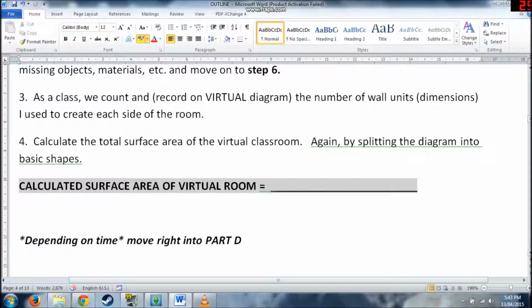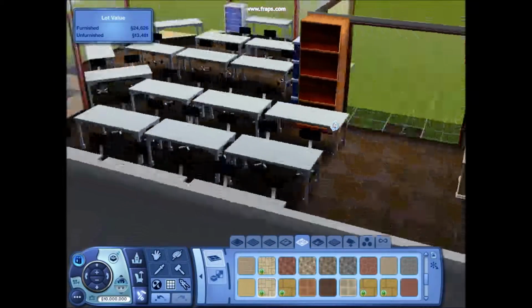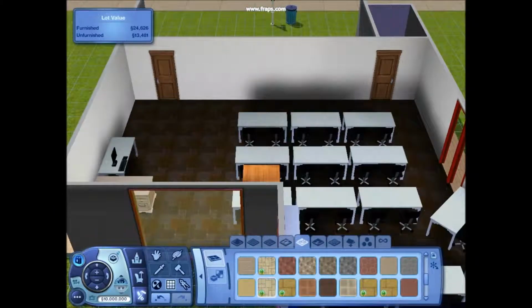As a class, we count and record the number of wall units looking at the virtual classroom. I'll pause here. Okay, so this is my classroom kind of recreated in The Sims 3. I have my whiteboard up to the right of this door here, and I can already see some things that are missing. They might say, well, first of all, where's the whiteboard and stuff? So maybe they could draw that in.